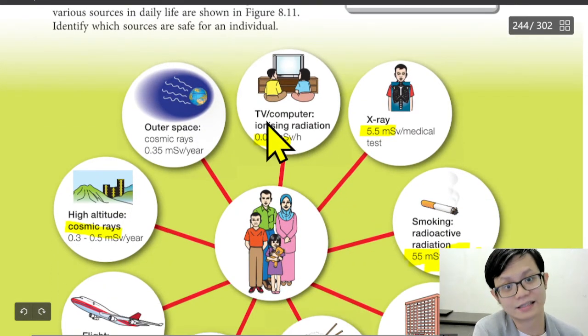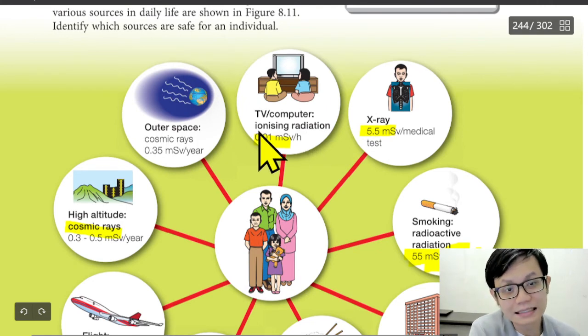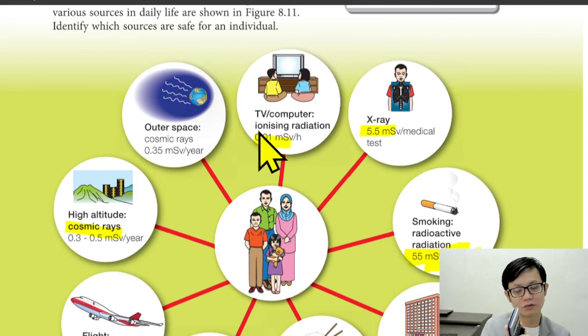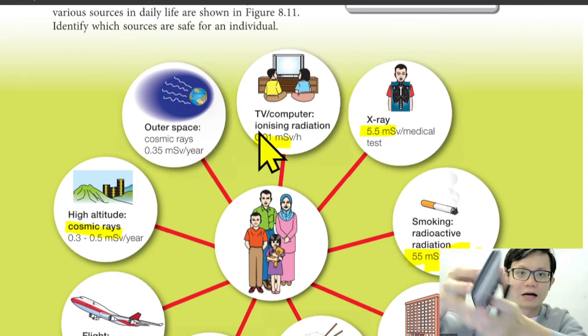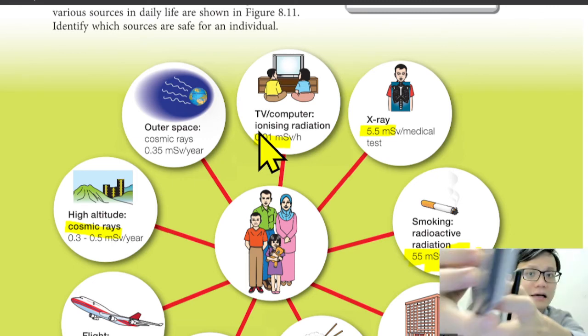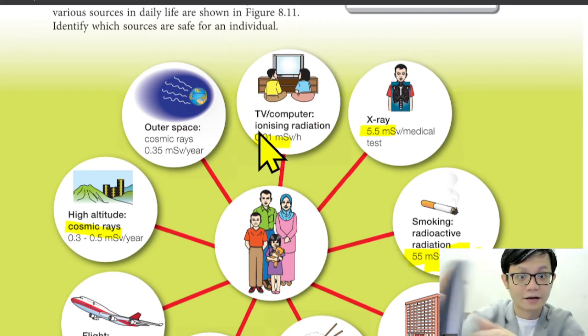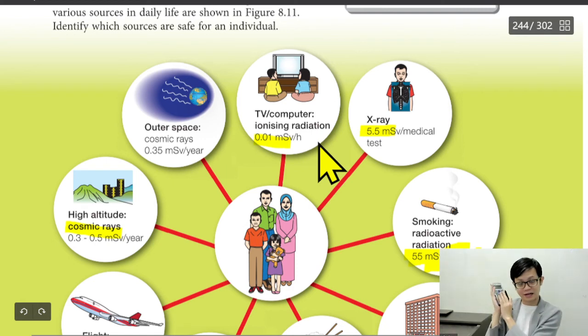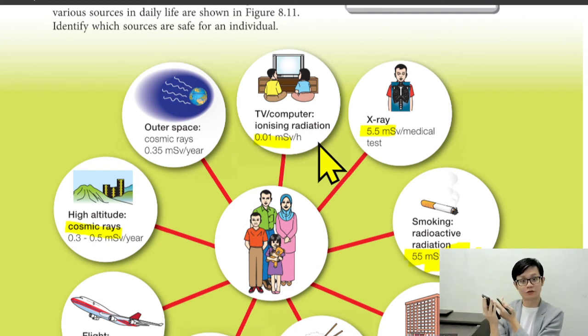The reason they say TV is safe is because when you use this thing to measure, you need to put it near or far, because if you put it near, the reading will go very high. The reason they say TV is low is maybe because he stood very far and counted. Then you say 0.01 because it is very little, because you stand very far.